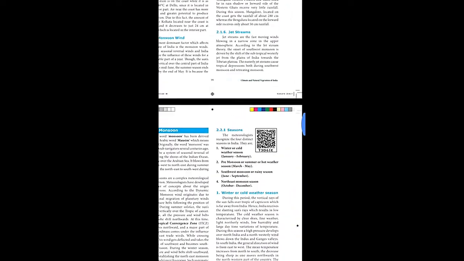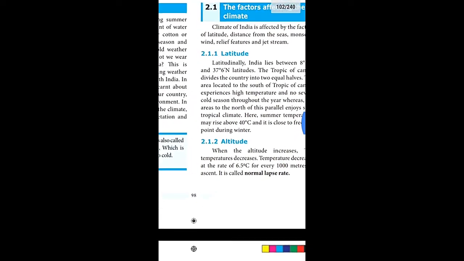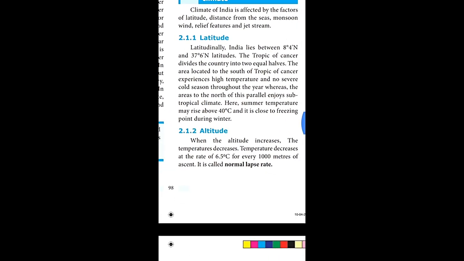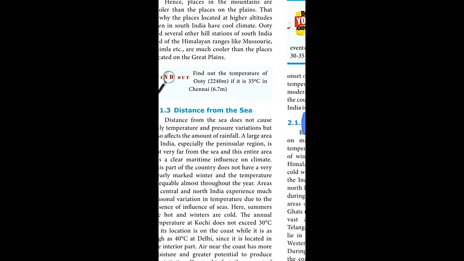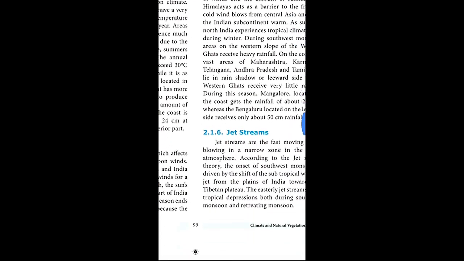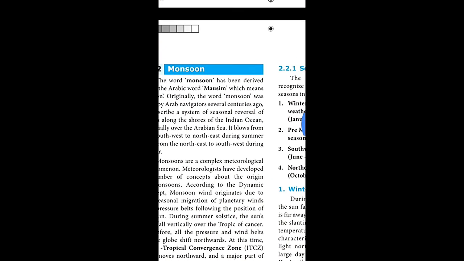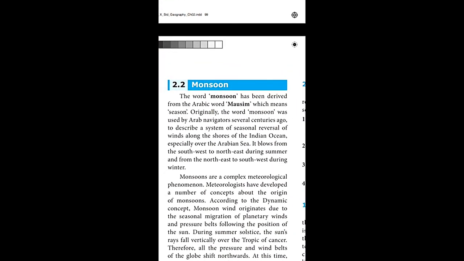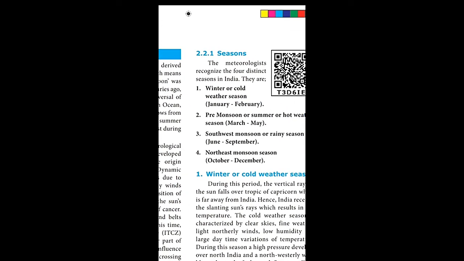So today you can write a homework: what is latitude, what is altitude, and then what is jet stream, what is monsoon. From the word monsoon, you can write the first paragraph up to the southwest during the winter, that is the answer to what is monsoon, and then what are the seasons. This is the homework or self test, you can do it and you can send it to our group.